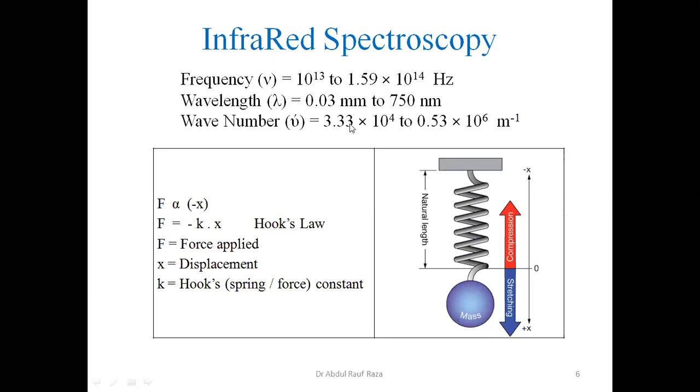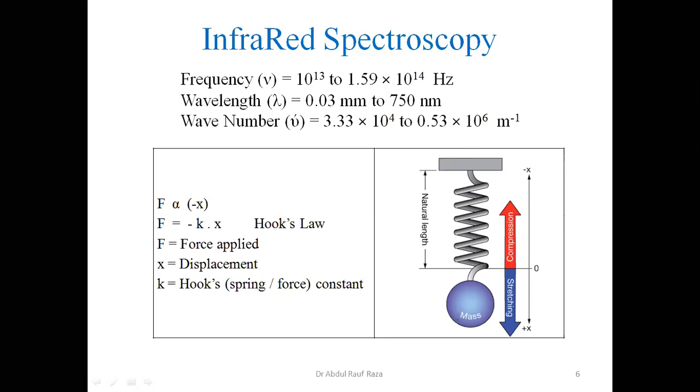All right. So what is the range? Because we can report data in wave number only for microwave and infrared. So this is the infrared region. Per centimeter, if we convert, it's 333 to 5300 per centimeter. So this is the range, in fact, and this range is very, very important.